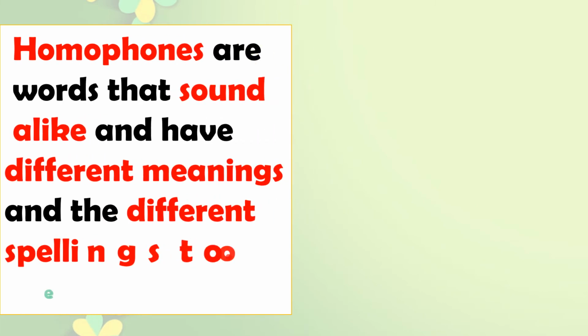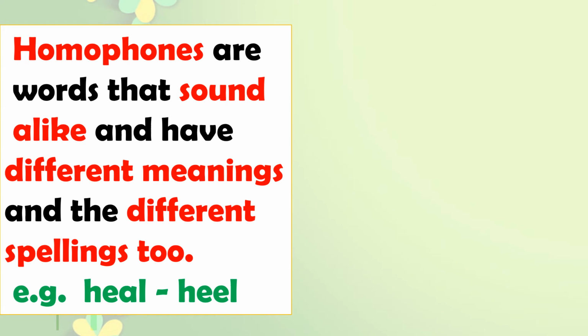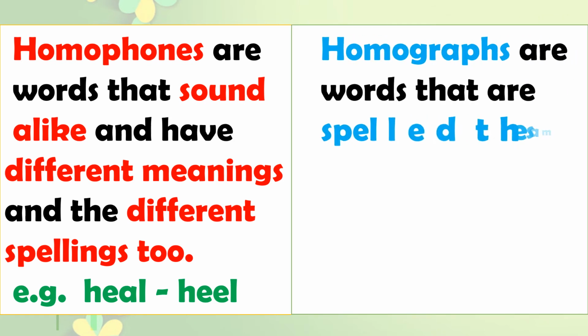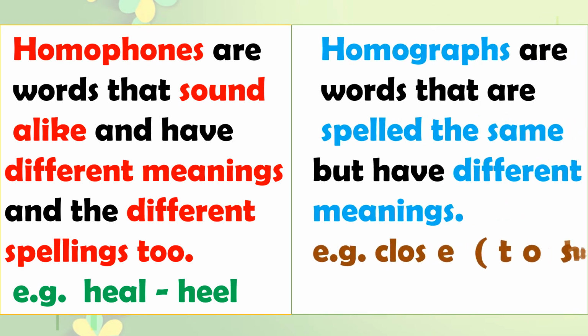First of all, we will see what homophones are. Homophones are words that sound alike and have different meanings and different spellings too. For example, heel, heel. They sound alike, but they have different meanings, and the spelling is also different. And what are homographs? Homographs are words that are spelled the same.